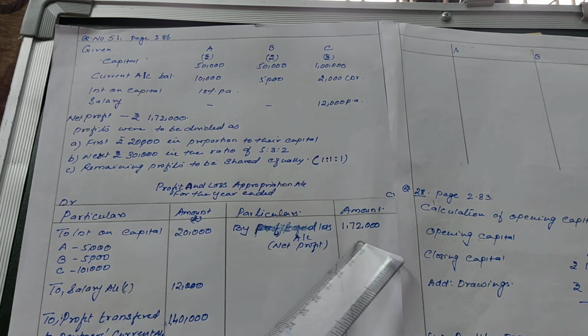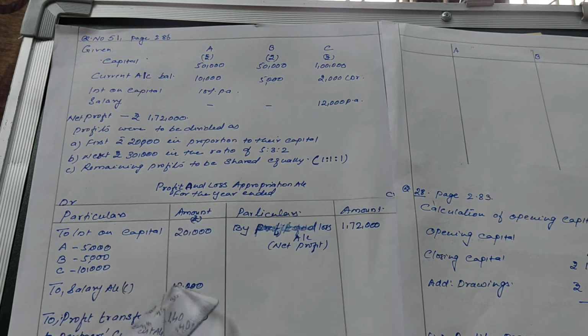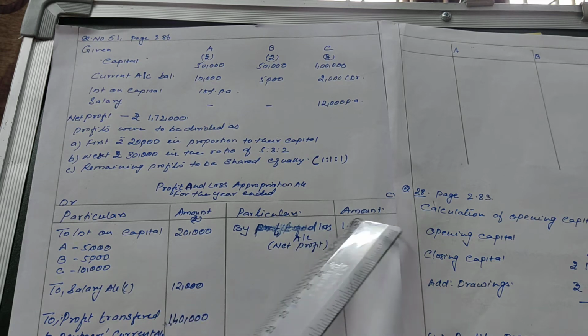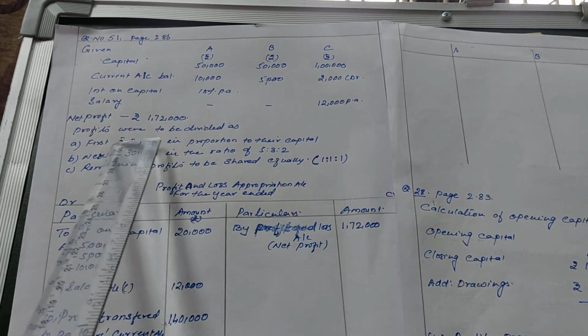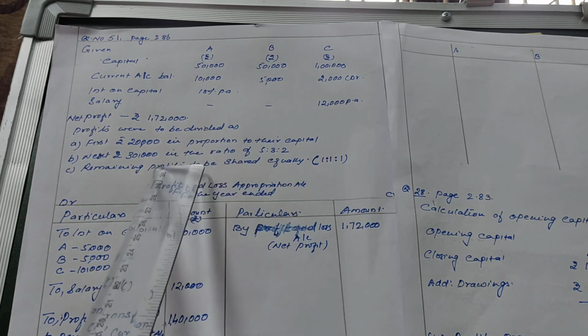1,72,000 minus these two, that is 32,000. So the difference will be 1,40,000. This 1,40,000 will be distributed in this way.